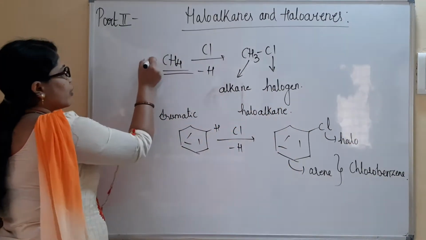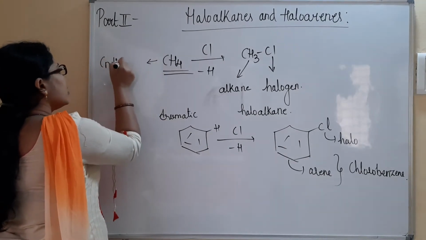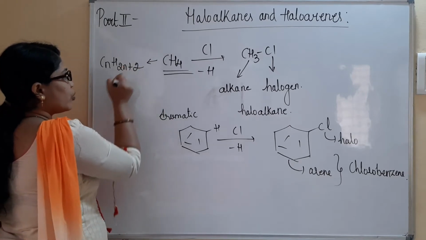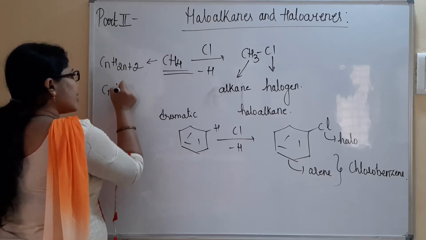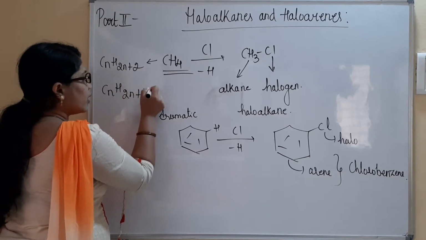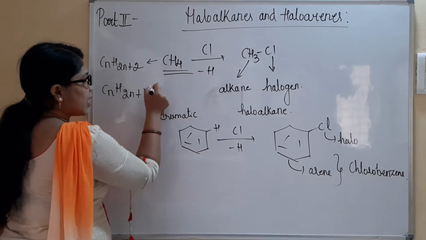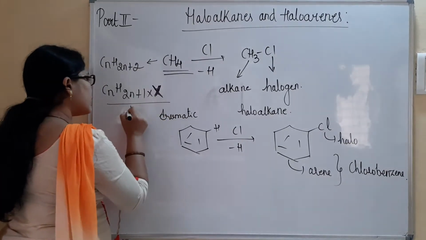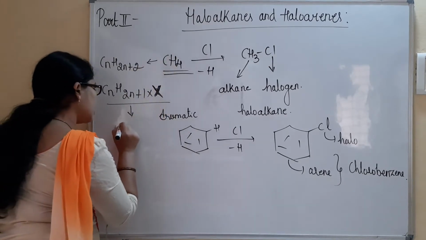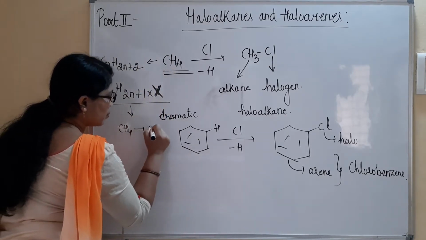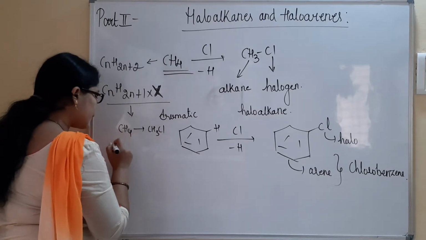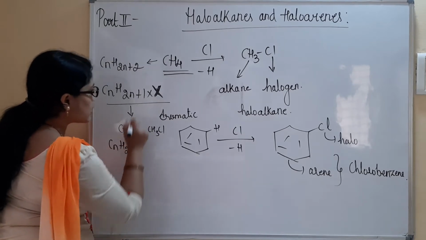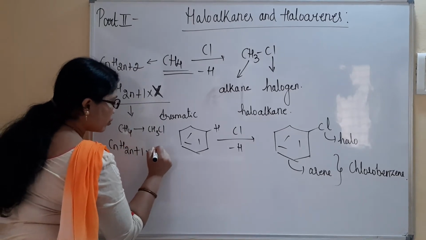So what is the formula for alkanes? The general formula is CnH2n+2. What will be the formula for haloalkanes? We have removed one of the hydrogen atoms, so it is CnH2n+1 X, where X is the halogen. One halogen will be there. So if you consider methane itself, and from methane you prepare methyl chloride, CH3Cl, substitute the values in the formula CnH2n+1 X.